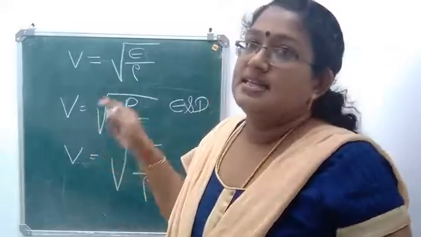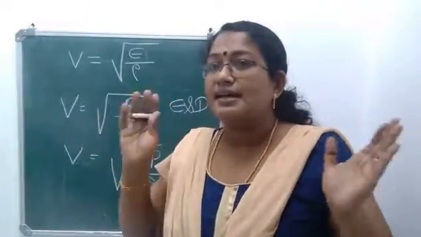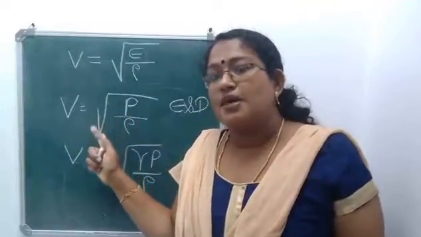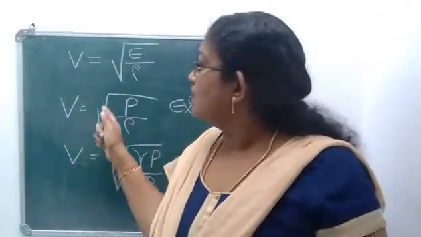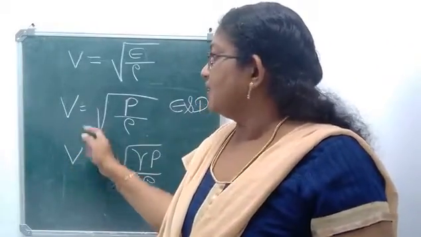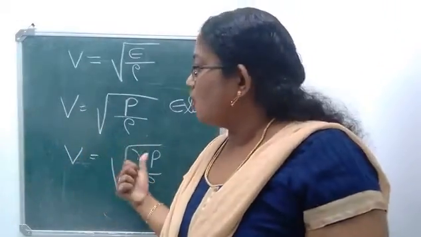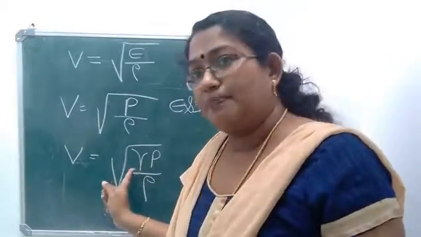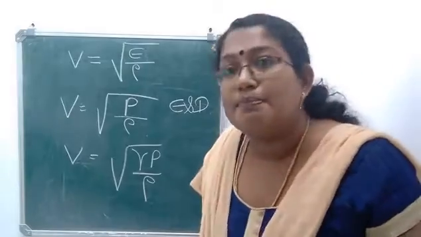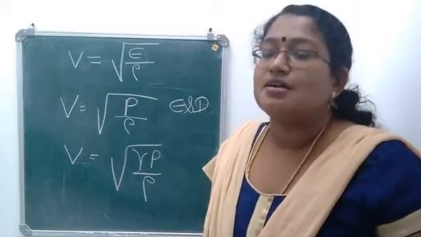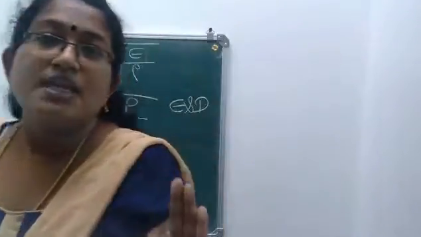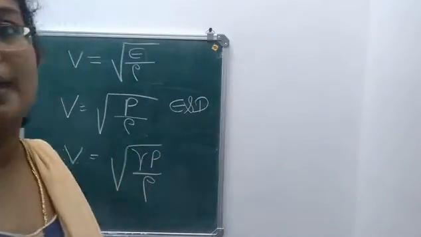Now, Newton said that under specific conditions, elasticity will be equal to pressure. So, he modified the equation as V is equal to square root of P by rho. Then, after that, Laplace added a constant there which is gamma. So, the equation became V is equal to square root of gamma P by rho, where gamma is a constant known as specific heat. Okay, so only those 3 equations you have to consider from that topic.